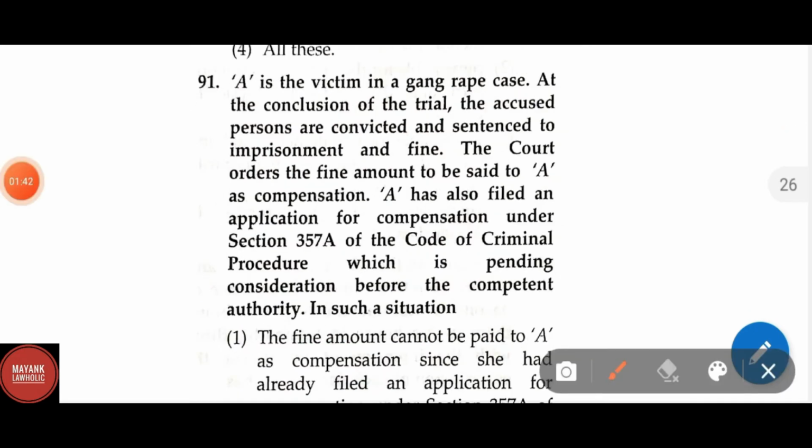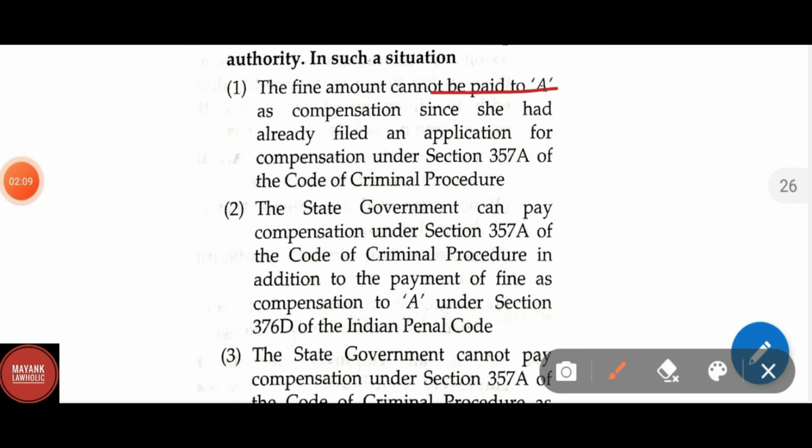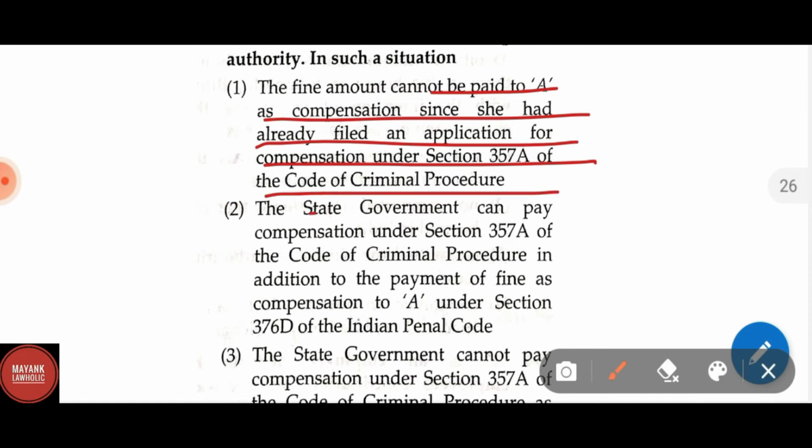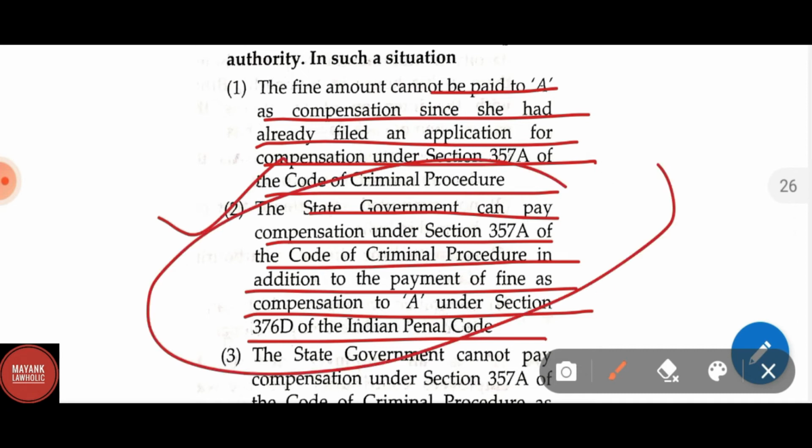Question number 91. A is the victim in a gang rape case. At the conclusion of the trial, the accused persons are convicted and sentenced to imprisonment and fine. The court orders the fine amount to be paid to A as compensation. A has also filed an application for compensation under section 357A of the Code of Criminal Procedure, which is pending consideration before the competent authority. In such a situation, the fine amount cannot be paid to A as compensation since she had already filed an application for compensation under 357A of CrPC. The state government can pay compensation under section 357A of the CrPC in addition to the payment of fine as compensation to A under section 376D of the IPC. This is the correct answer. Option 2 is the correct answer.